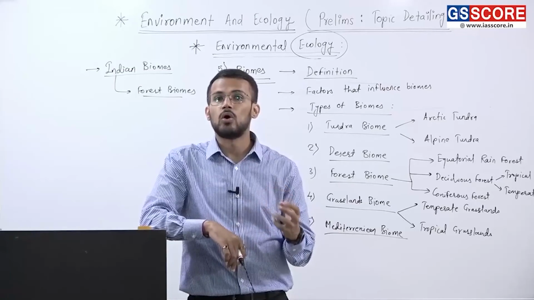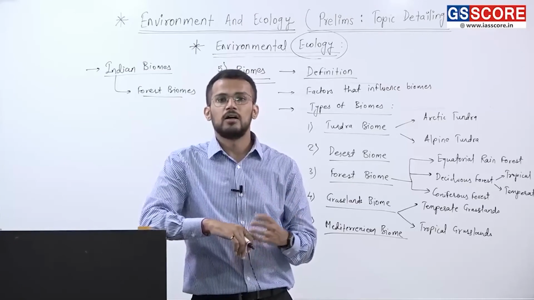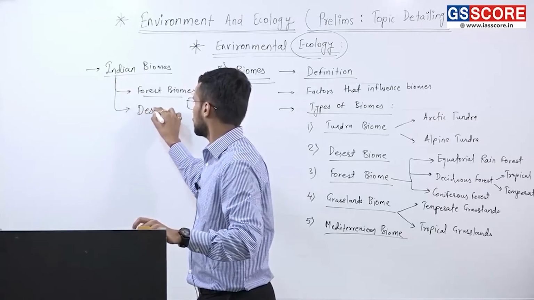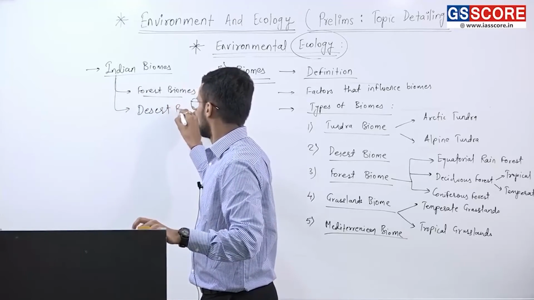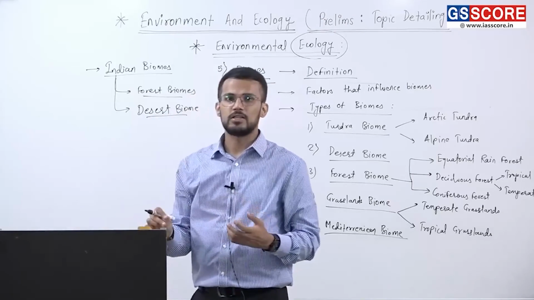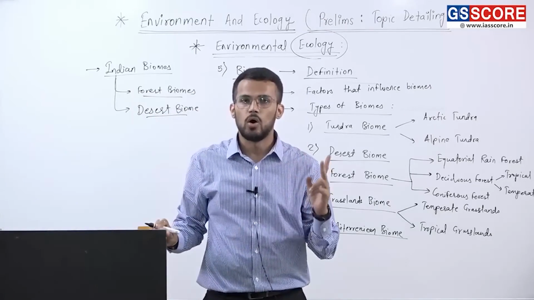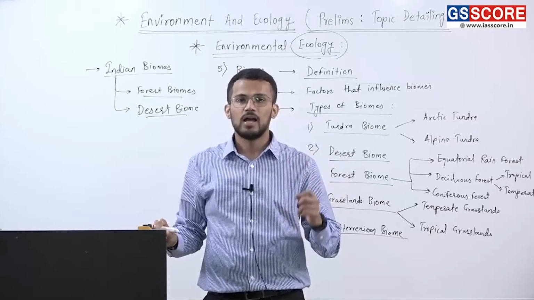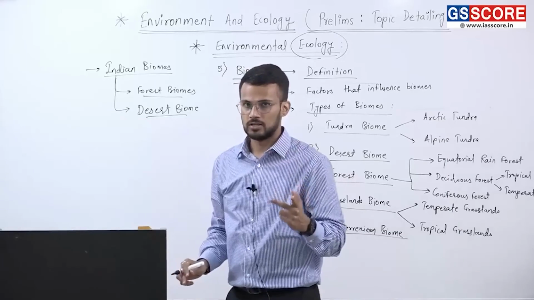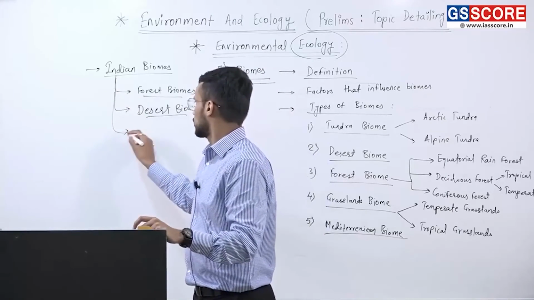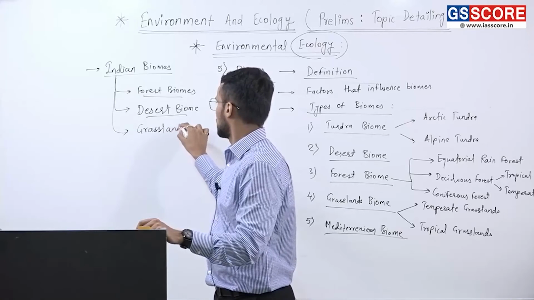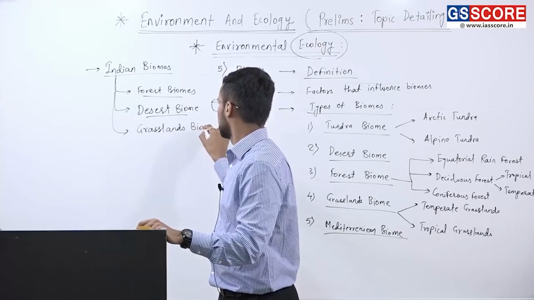Then we have thorn forest. Then the next type of biome is desert biome. This desert biome can itself be classified into two types: hot deserts of Thar and cold deserts of Leh and Ladakh. And then we also have the grassland biome in India.